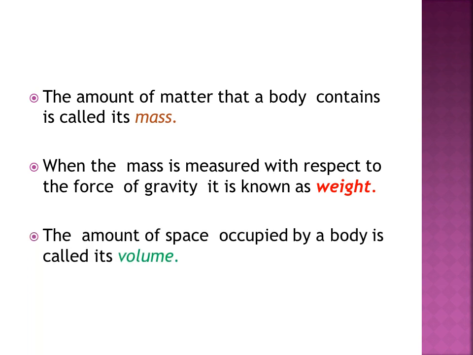The amount of space occupied by a body is called its volume. The space occupied by an object is called its volume. So we studied 3 terms: mass, weight and volume. Mass is the amount of matter that a body contains. When the mass is measured with respect to force of gravity, it is known as weight. And the amount of space occupied by a body is called its volume. So we can say anything that has mass and occupies space is known as matter.